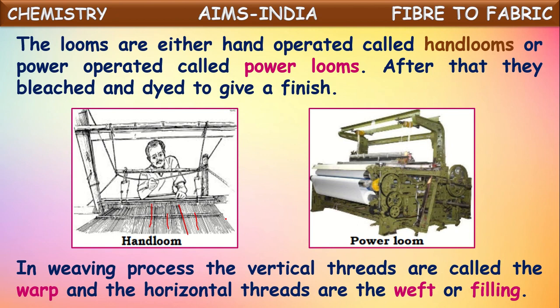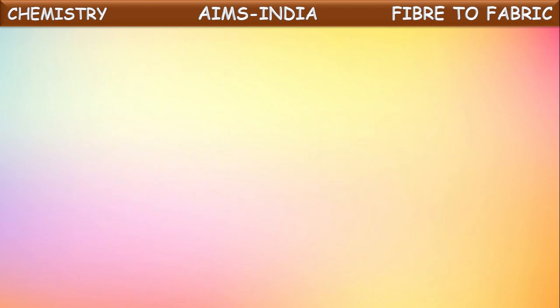What is done? First, cotton fiber is collected from the cotton plant. That cotton fiber is cleaned and converted into cotton yarn. That conversion of cotton fiber into yarn is made on certain instruments called charkha and others. So that yarn is converted into fabric by using looms. That's about cotton fiber. And next we have seen weaving.